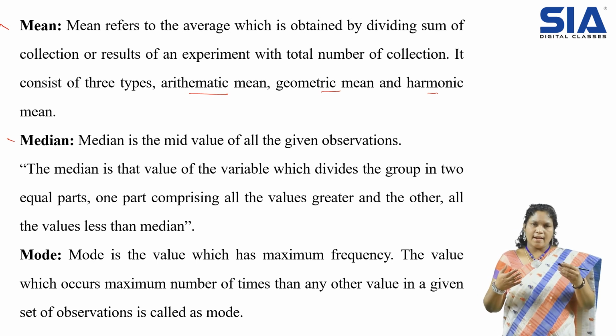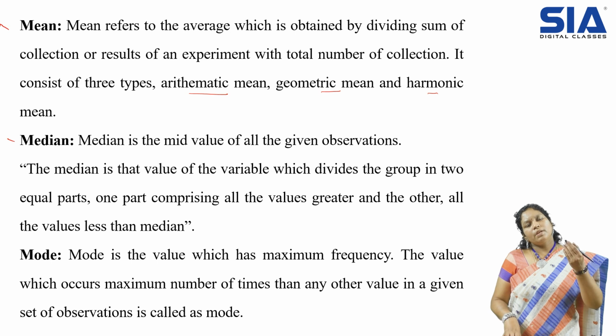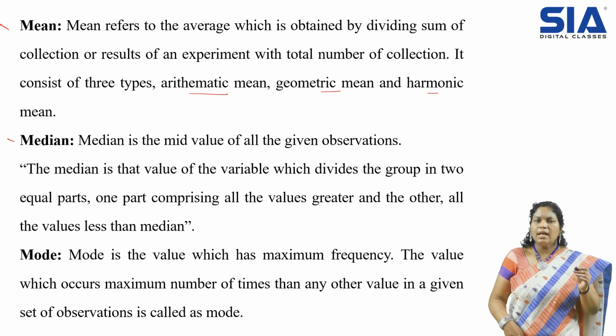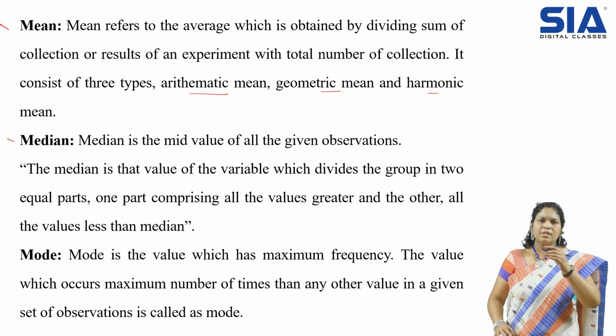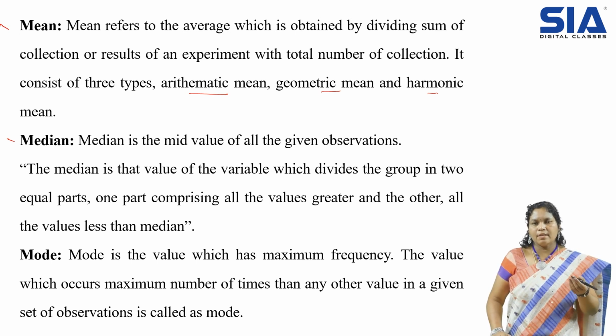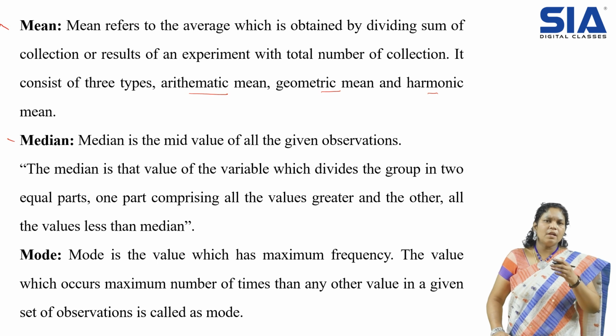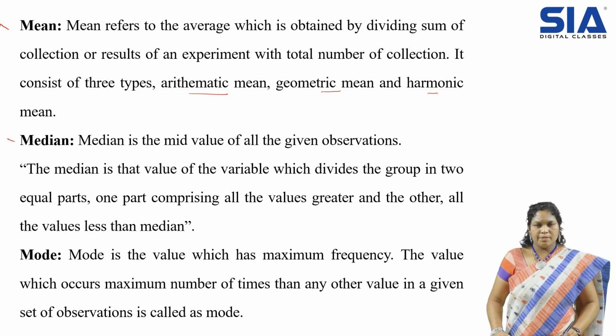So if I have data like that, there is no need to obtain the mean, to consider each and everybody's marks and divide by the total, because all are in the same range. I know how they'll perform if I conduct the test. Like I have explained some concept for them recently, and I want to conduct an exam. Just now I explained, so they have almost equal knowledge. So without going for mean, I'll simply pick the middle person as my average, because everybody is in the same stream.